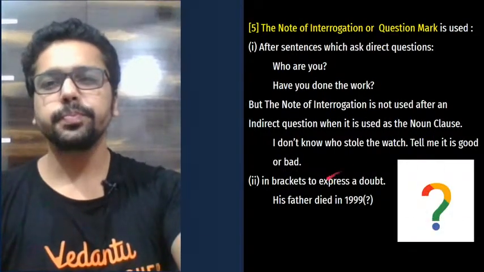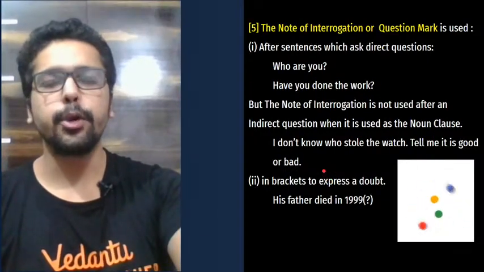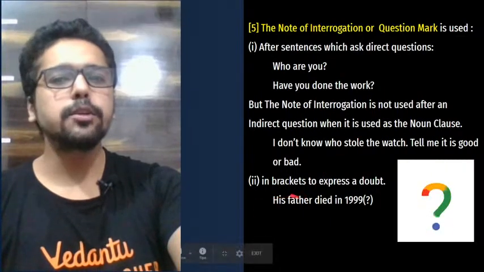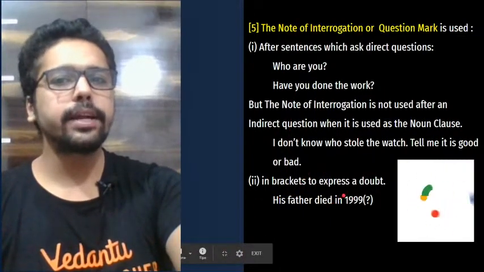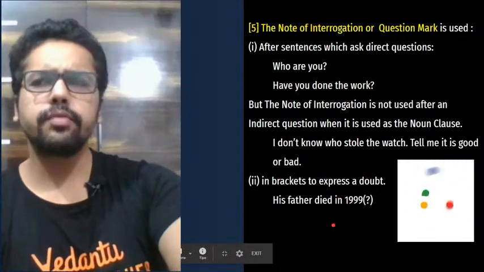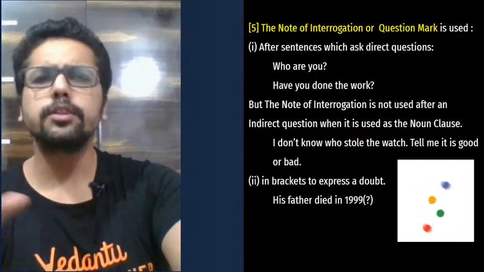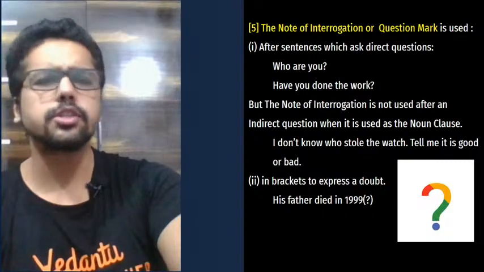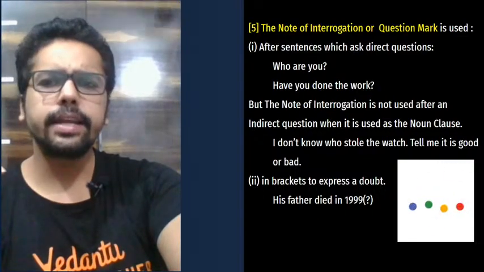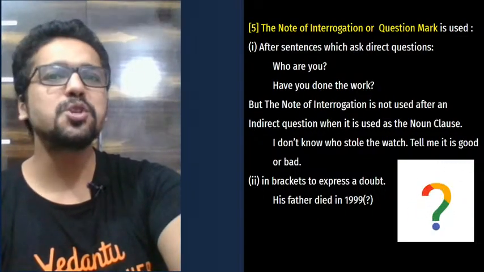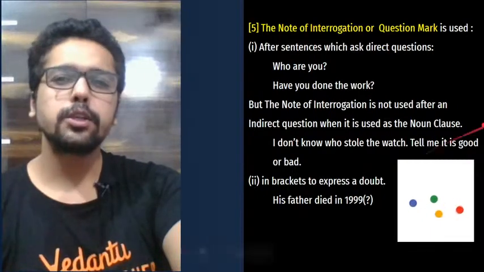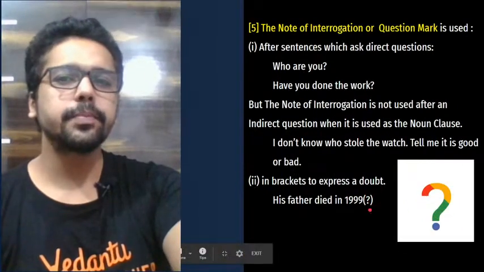That's why we have a full stop here, not a question mark. A question mark can also be used in brackets to express a doubt. His father died in 1999. Let's say you're just simply talking about someone. This is not too specific to anyone. This is just a general example. His father died in 1999. Let's say you're not sure about this. Okay, you have a doubt. So you can use a question mark in the bracket. That's how it is used.